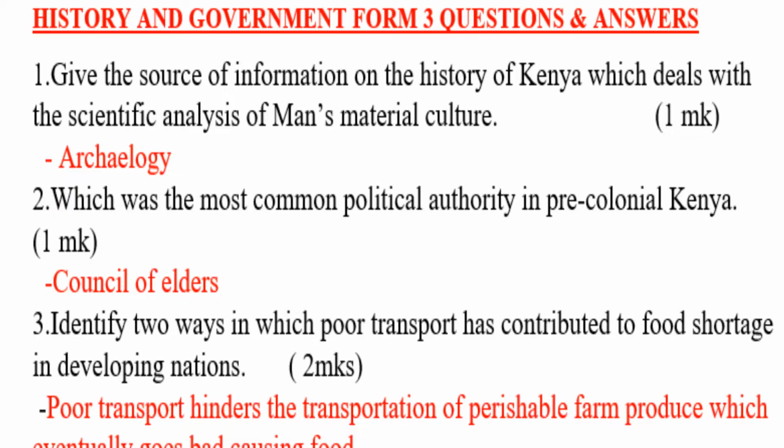Number 3: identify 2 ways in which poor transport has contributed to the food shortage in developing nations.